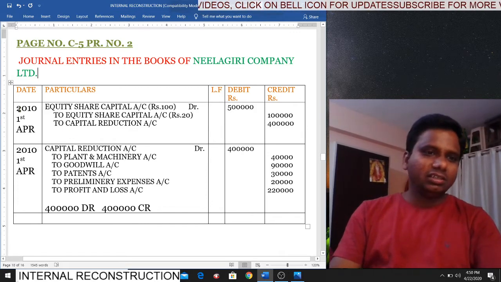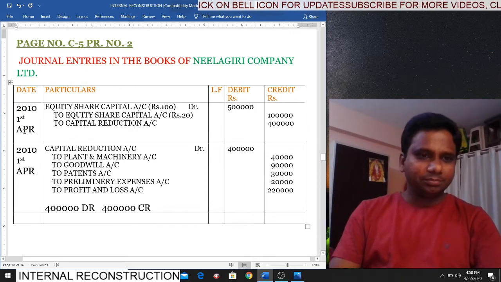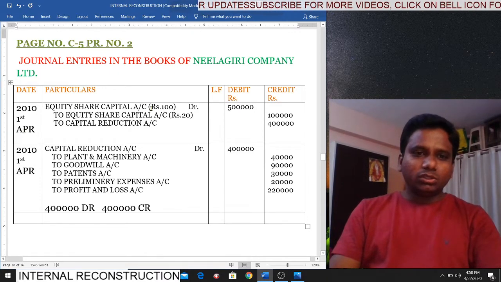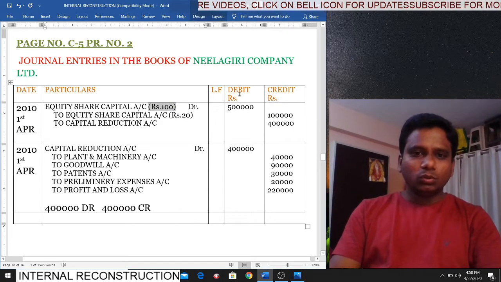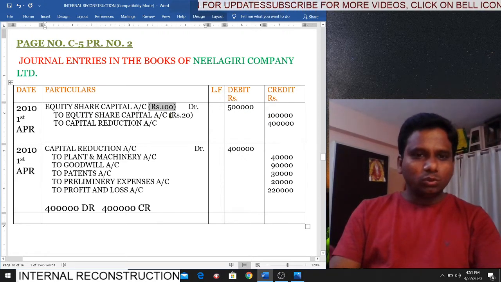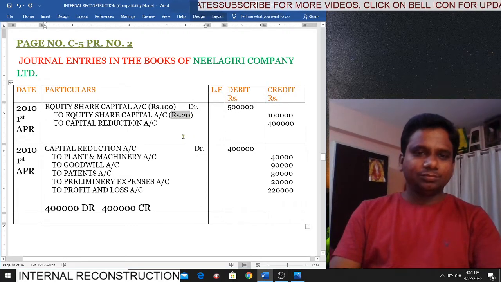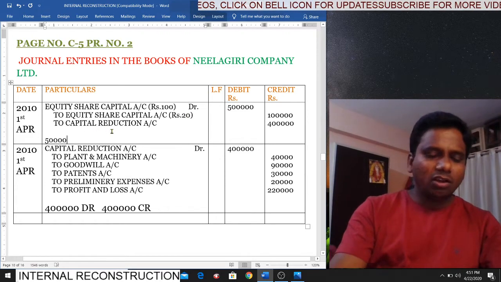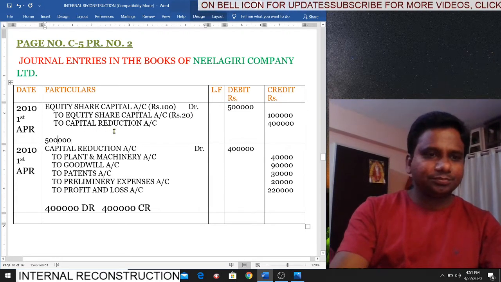So what is the date here? 2010, 1st April. Look at equity share capital account. What is the old face value? 100. So what is the total amount? 5 lakhs. To equity share capital account, what is the new face value? 20. So what is the capital? 1 lakh. How did we get this 1 lakh? See, we have 5 lakhs capital.